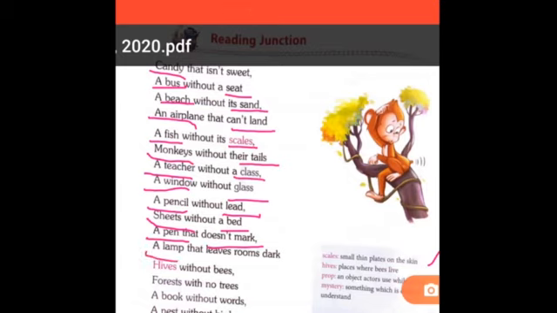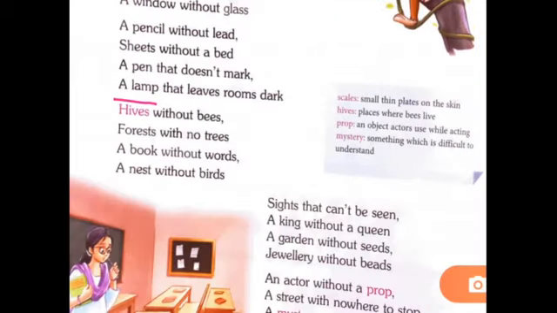A lamp that leaves the room dark. That means if you have a wonderful lamp, okay, but the light of that lamp is not enough to make the room bright, then what will happen? The beauty of that lamp is not enough. That means the lamp will become useless, right? So come to the next paragraph.